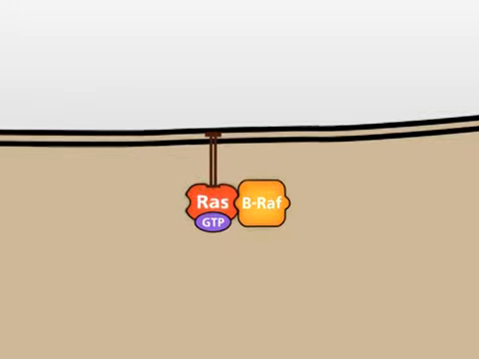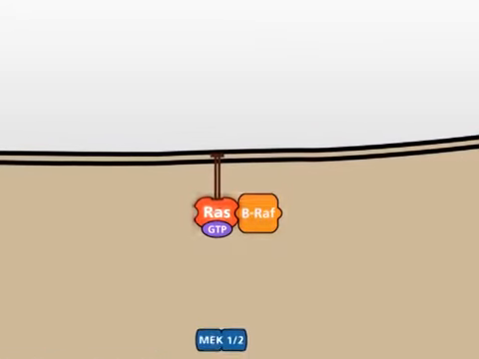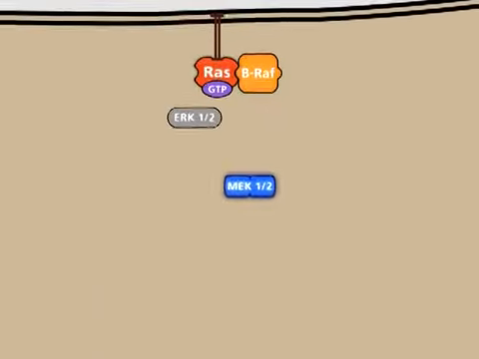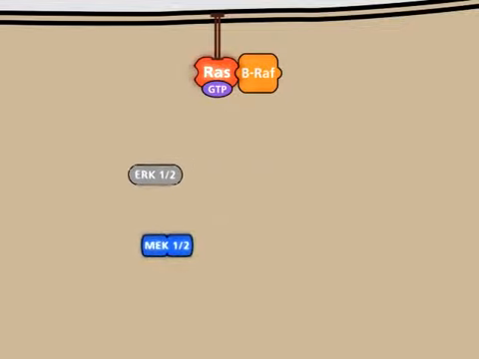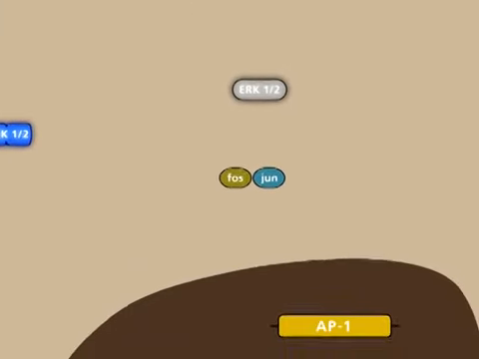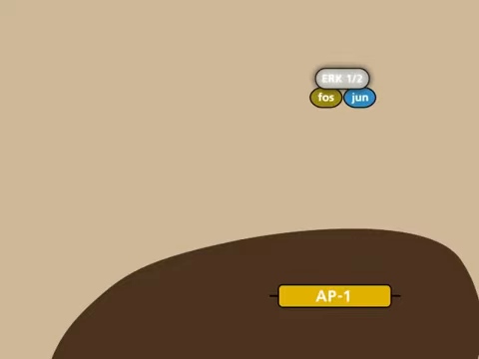Active BRAF phosphorylates and activates the kinases MEK1 and 2, which in turn phosphorylate and activate the kinases ERK1 and 2. Finally, the kinase cascade leads to the activation of transcription factors of the AP1 family. The abbreviation AP1 stands for activator protein 1. The best-known AP1 proteins are the transcription factors Jun and Fos.